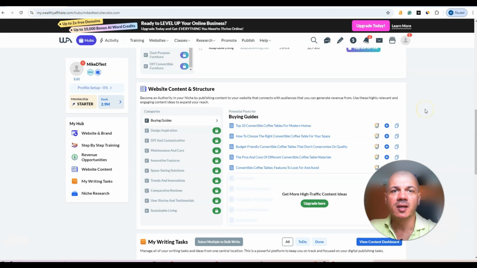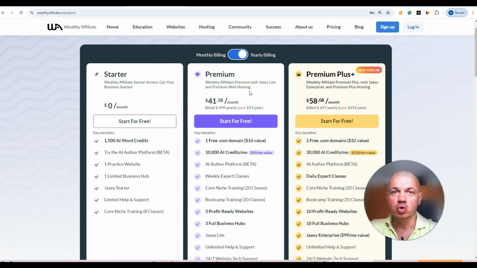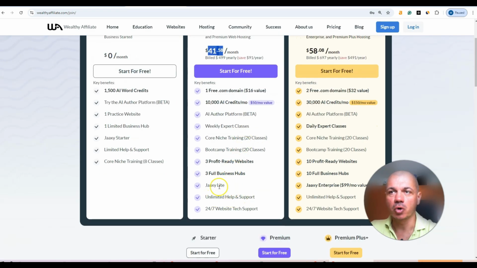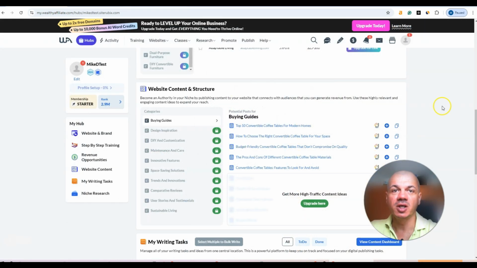So it might be a good idea to upgrade, and it's up to you. As you see, if you decide to pay yearly, the price is about $42 per month, so it's not even $1.50 per day. It's less than one cup of coffee. For that price, you can have a free .com domain. You have 10,000 credits that help you with building your articles. And you have also unlimited support, Jaaxy, that is a keyword research tool, and many other features within the premium membership.